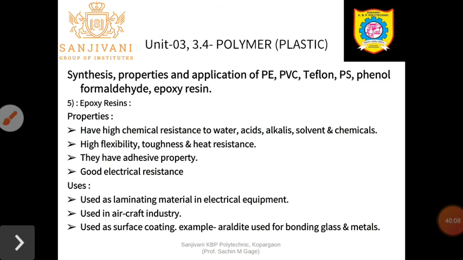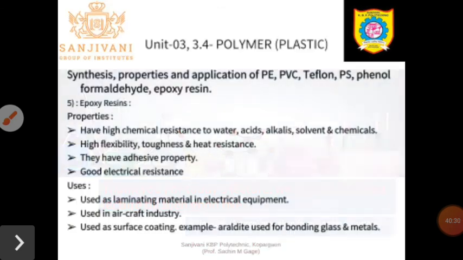They are used as a surface coating. For example, araldite is used for bonding glass and metals. Araldite is one of the types of tubes or chemicals which are easily available in the market. They are used for bonding, meaning joining, glass and metal. So they are used for surface coating also.